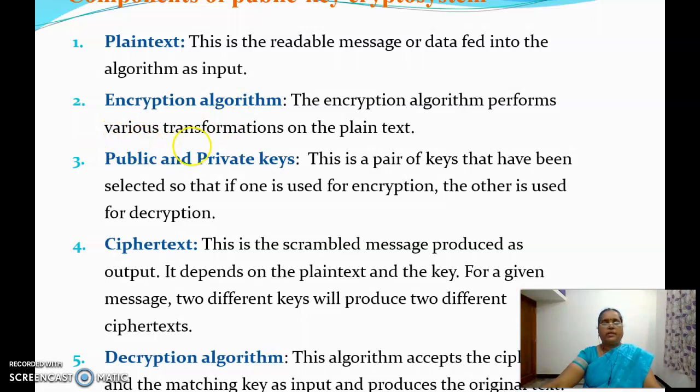And of course public and private keys, a pair of keys that have been selected so that one key is used for encryption and another key is used for decryption. And ciphertext, this is the encrypted text. The plain text is encrypted into a text called a ciphertext. And the decryption algorithm, which is to convert the ciphertext into plain text.